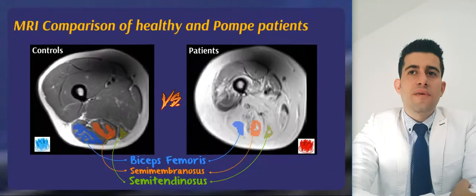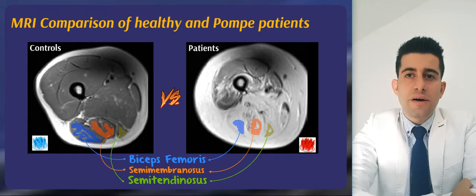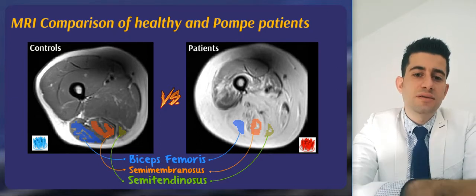MRI comparison of healthy and Pompe patient. In controls, we can see that the muscle tissue is dark and visible, but if we compare it to a Pompe patient, these muscles are converted to fat. Our study covers 3 flexor muscles: biceps femoris, semimembranosus muscle, and semitendinosus muscle. If we compare controls and patients, we can say that the flexor muscles are the most affected muscles in Pompe disease compared to other muscles.